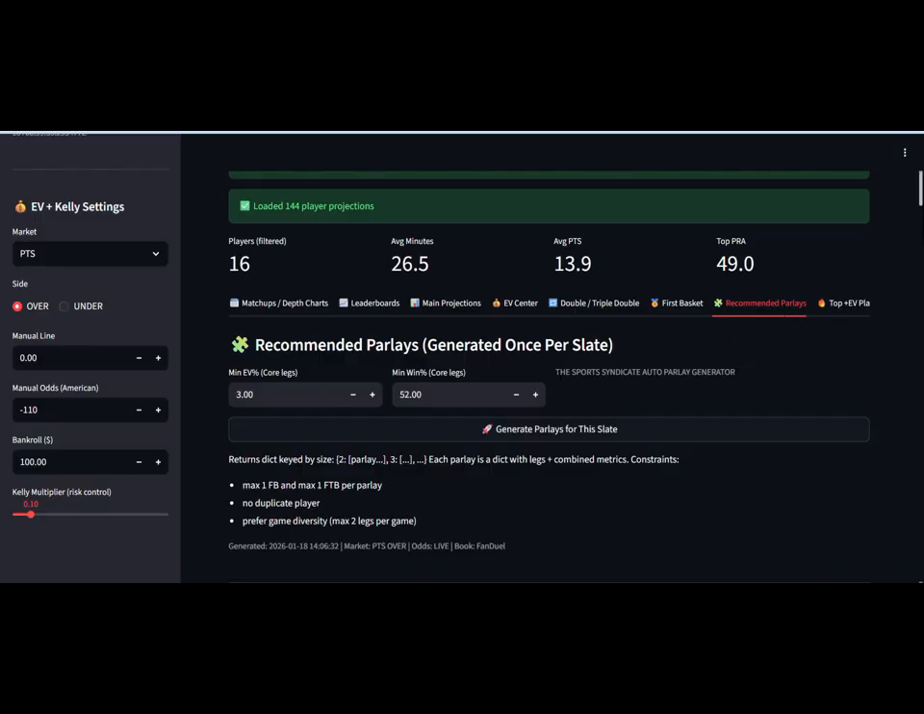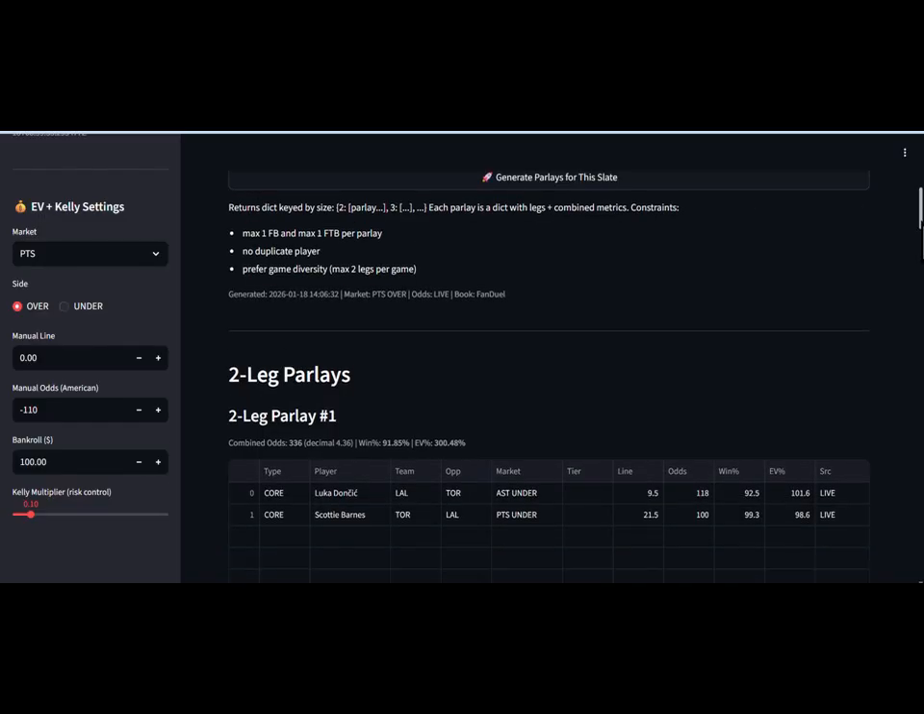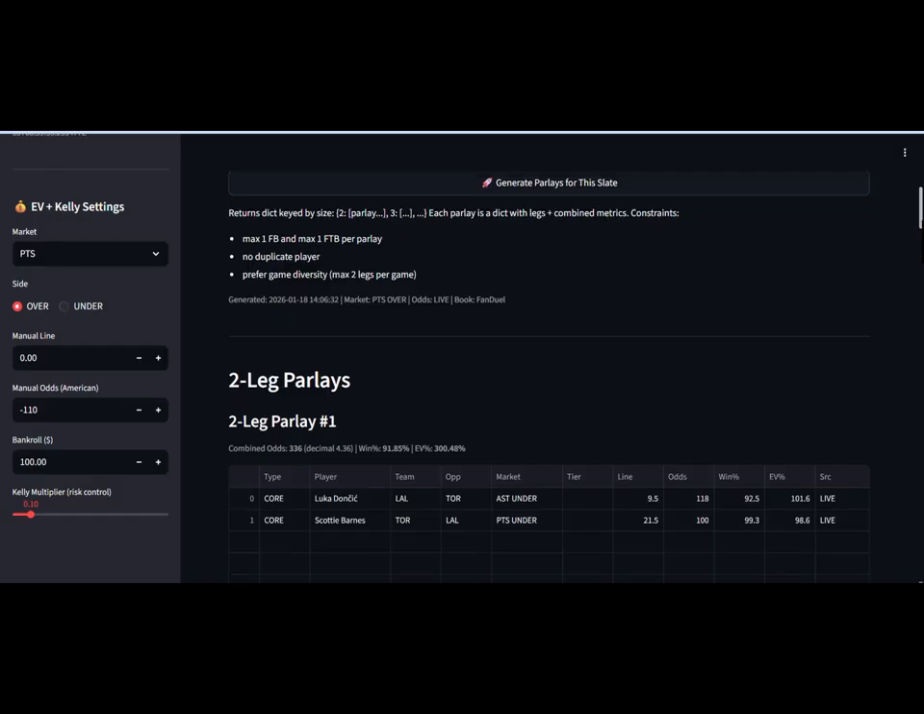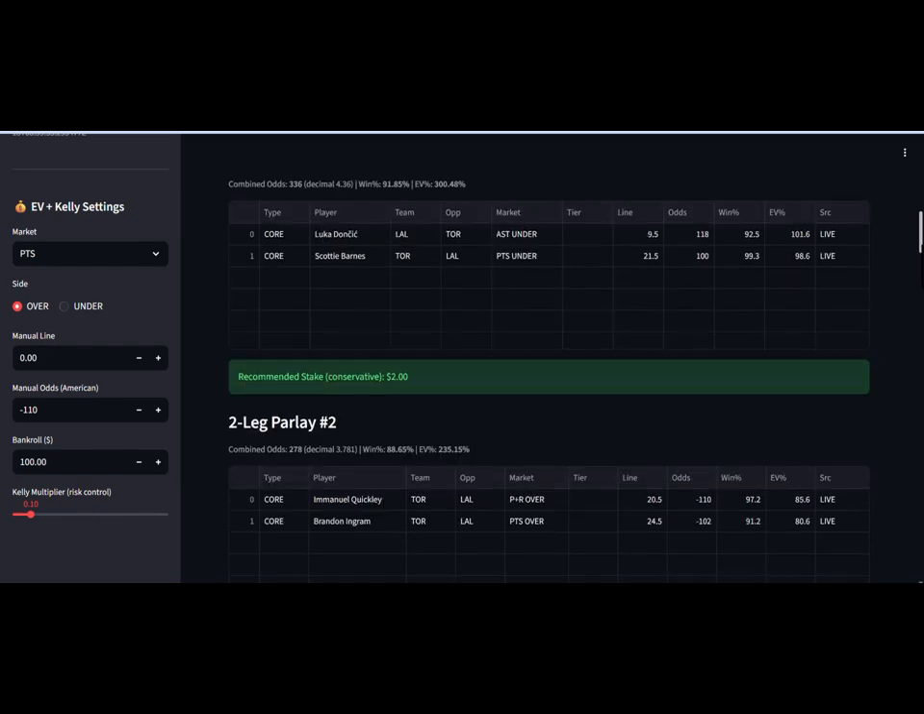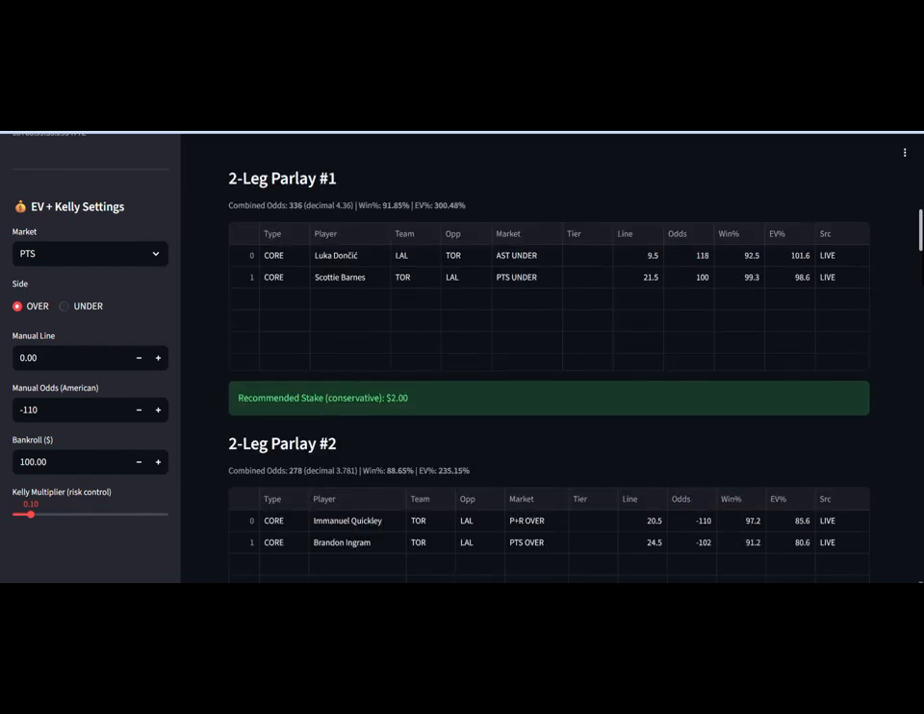And I set the model so you can't duplicate players and picks. So for example, for your first 2-leg for this game, you got Luka and Scotty. In your second 2-leg, you got Emmanuel and Brandon. These are 2 totally separate correlated parlays for the same game parlay. The EV percentage immediately boosts.